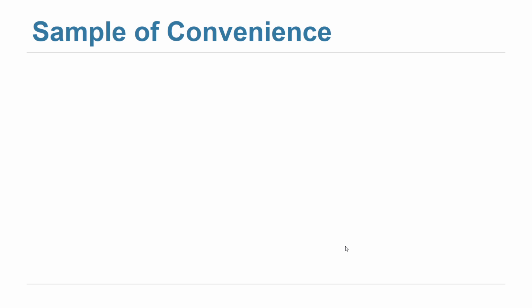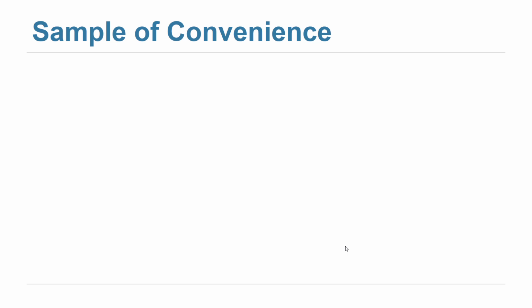Now, is that a sample or not of the students? It is a sample. Is it a random sample? No, because I don't know who will come. When can we say that it's random? It's a random sample when we know in advance the probability of every individual in the population to be in the sample. Do we know that in advance? Maybe some students used to come late. Maybe some students today are sick and they will not come. So we don't know that in advance, right? So the probabilities are not known in advance. So this is not a random sample, but we call it a sample of convenience.